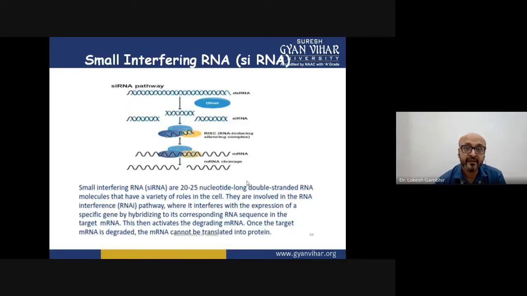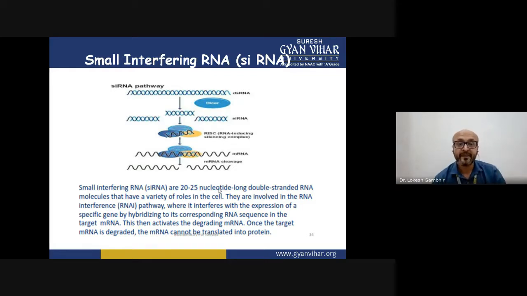Fine. Then there is a last category called siRNA. This term is formed from small interfering RNA. That's why si. Small means a short stretch. Interfering, it must be interfering in something. What is it interfering in? It is interfering in the expression of a gene. As a matter of fact, siRNA is responsible for gene silencing, for knocking down a gene.